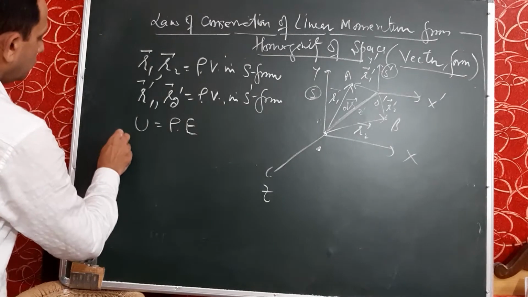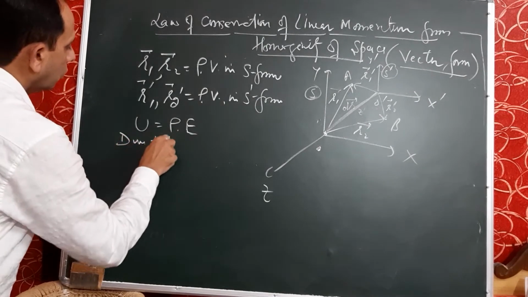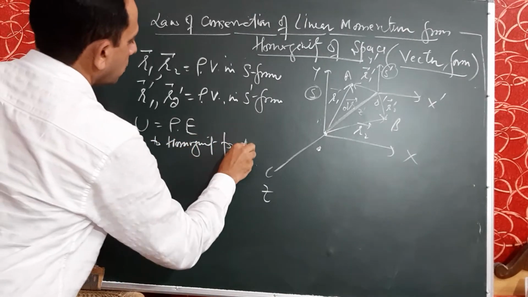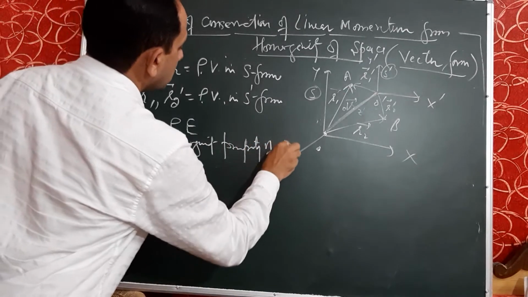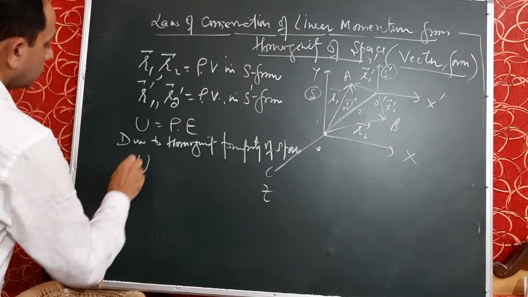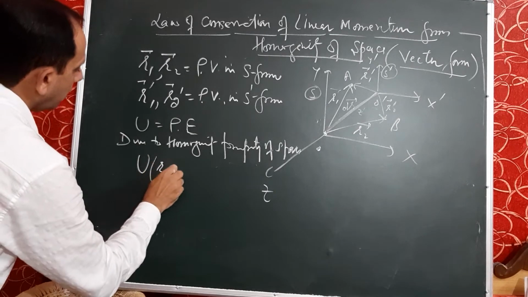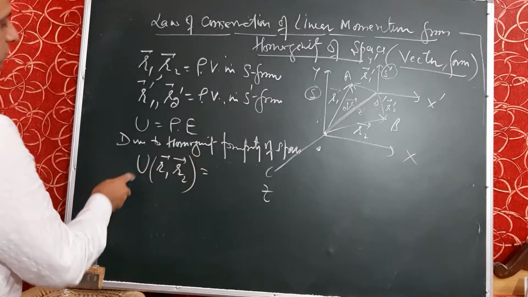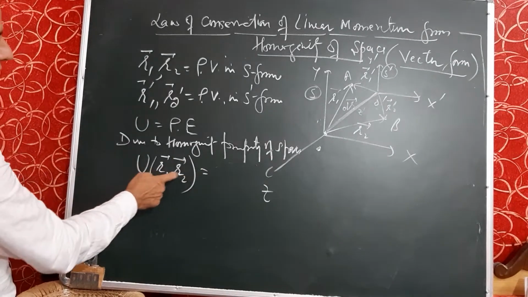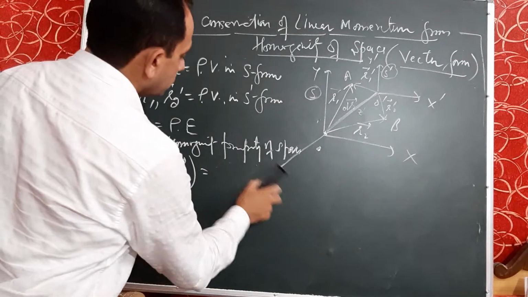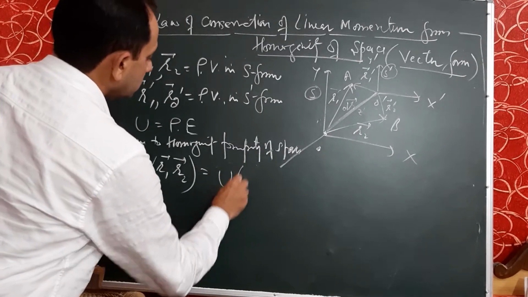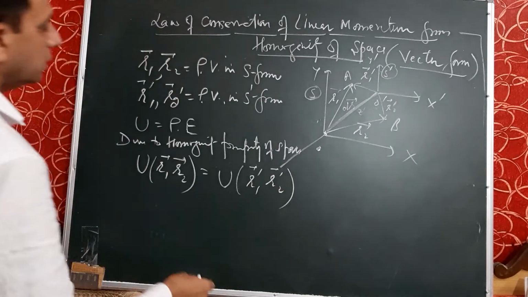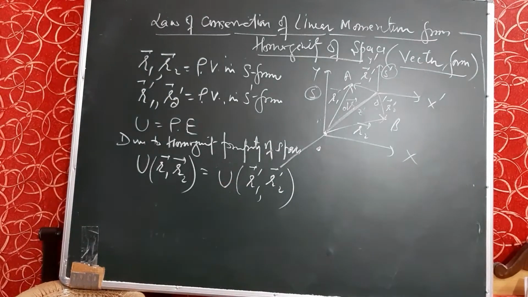So due to the homogeneity property of space, we will write U of r1, r2, that is the potential energy of the two particle system in the S frame, is the same as the potential energy in the S dash frame, that is U of r1 dash, r2 dash.